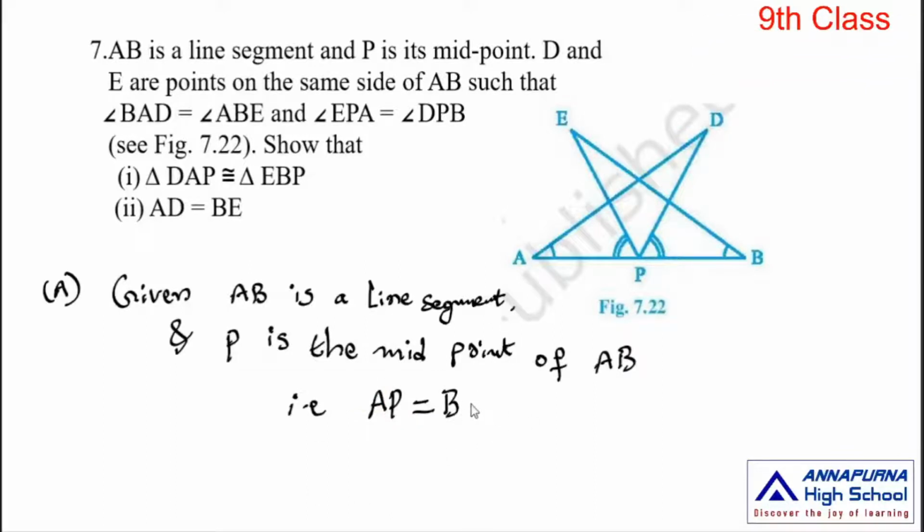That is, AP is equal to BP, because P is the midpoint of AB.